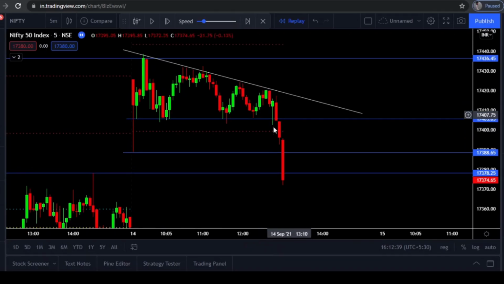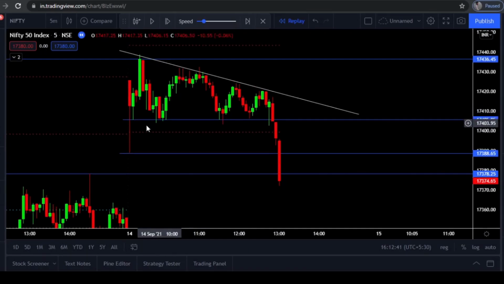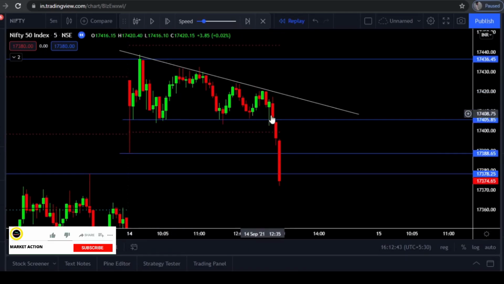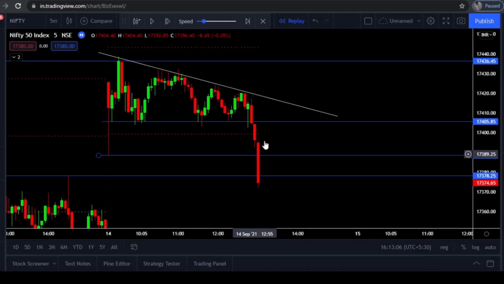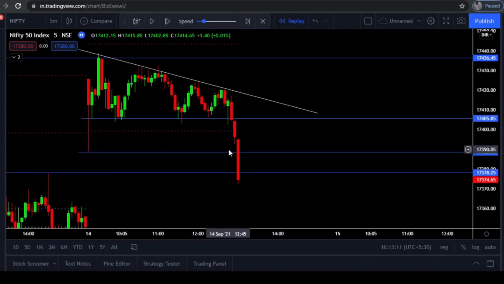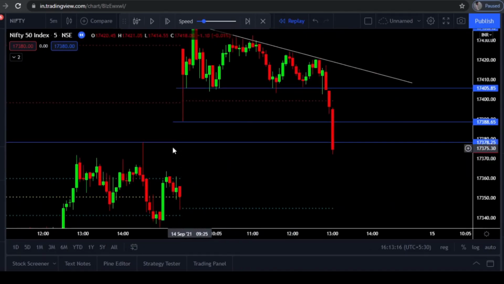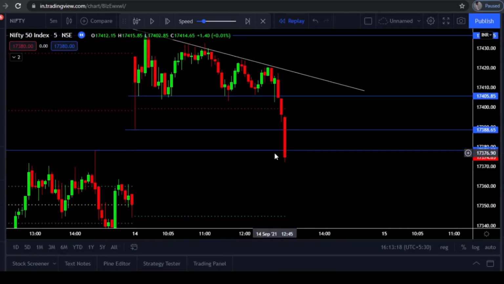First of all, there was no entry because once the support of the current day was broken, there was a resistance here where Nifty might make an upward move, but Nifty broke that level also. After this breakout candle also, there was no entry because we had the current day low here. Nifty might take support from here and make a reversal. So we didn't have any entry here also. After that, Nifty broke the current day low and it was also near the previous day high. This candle has not closed yet. Let me start the candles.